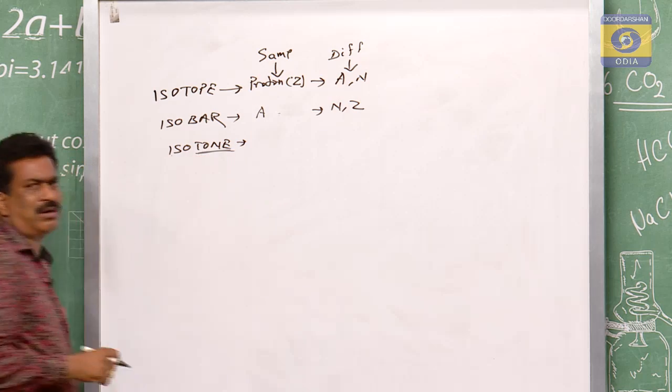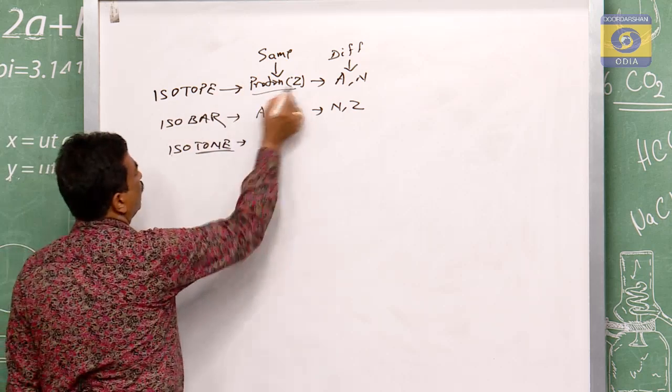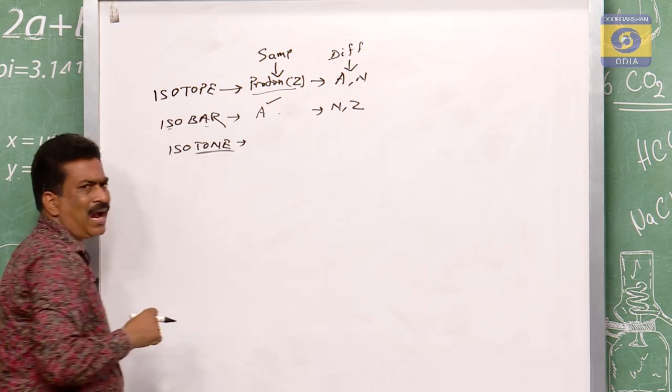I said tone, tone means this is regarding the neutron, this is regarding the mass number.